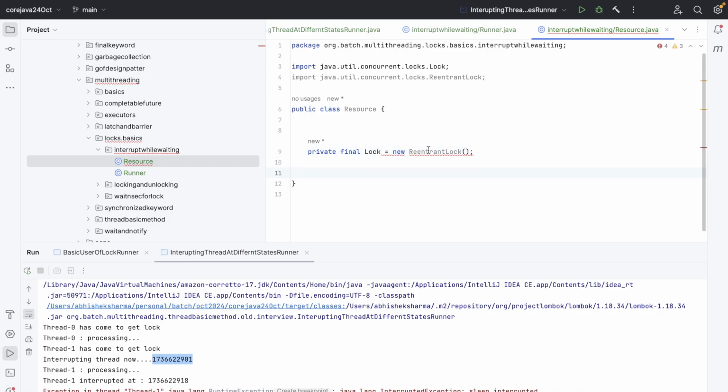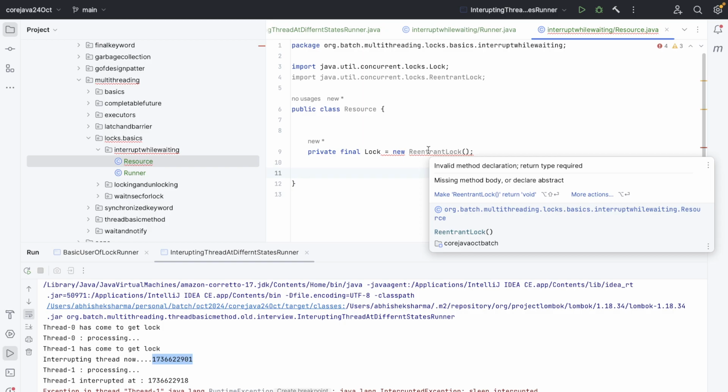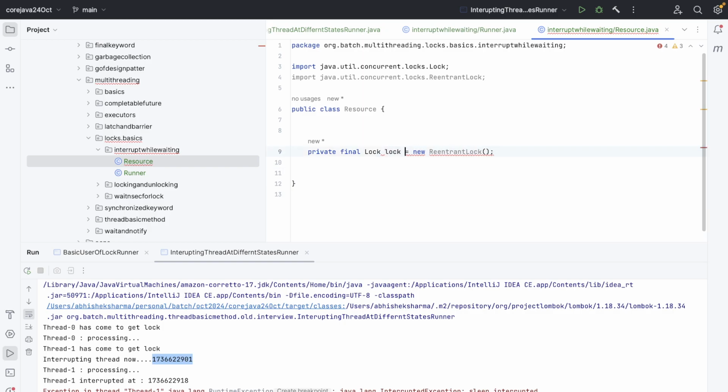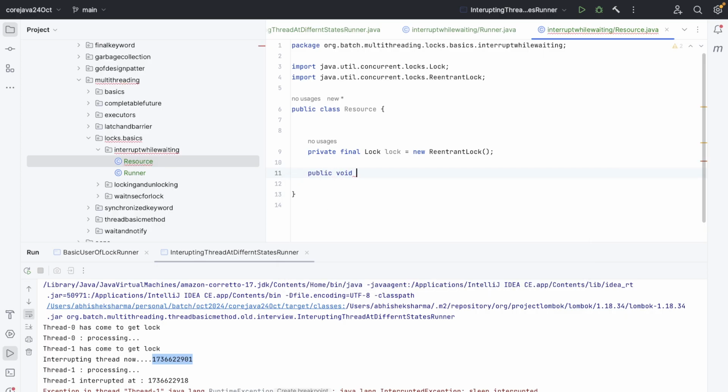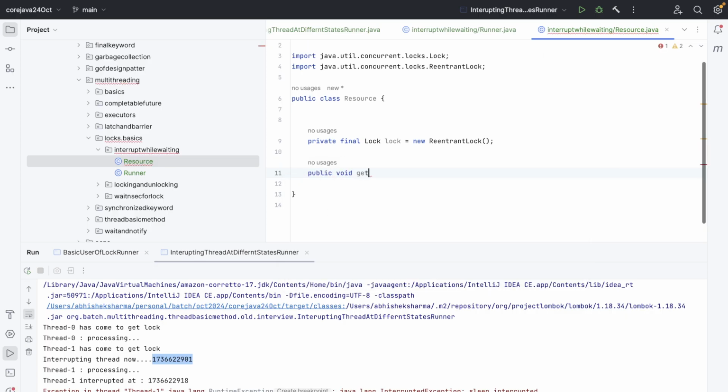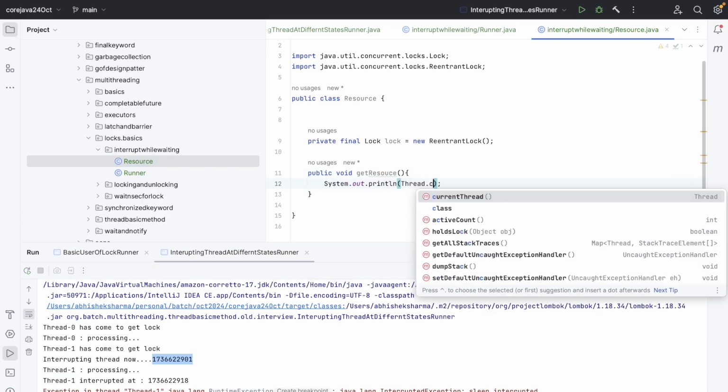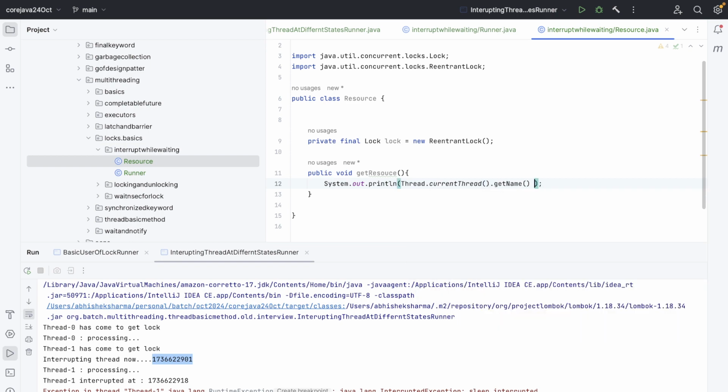Why is it showing error? Invalid method. Okay, my bad. Cool. So public void getResource, and over here sysout Thread.currentThread().getName() plus "here to get resource".